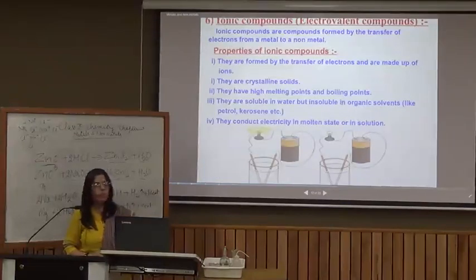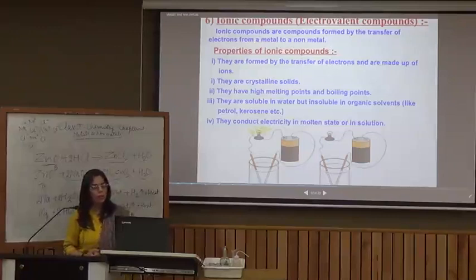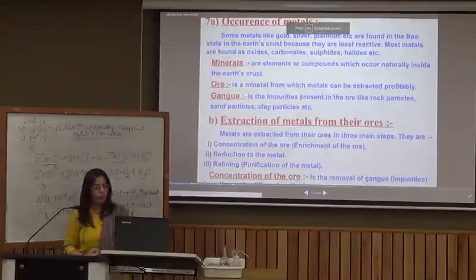The properties of ionic compounds. Ionic compounds, as I said, they are crystalline solids. They are formed by transfer of electrons. They have high melting and boiling points. Since they are solids and their bonds are very strong, they have high melting and boiling points. They are soluble in water but insoluble in organic solvents. They conduct electricity because they form ions. Hence they conduct electricity, but only in their molten state or in their solutions where the ions can move freely.